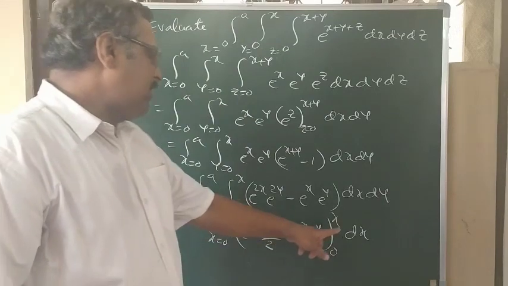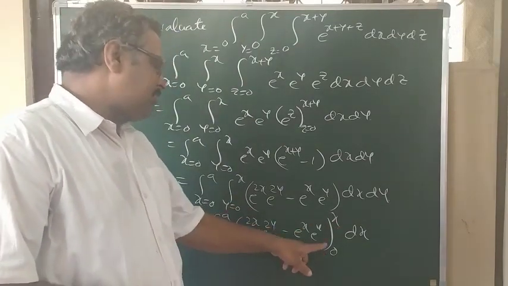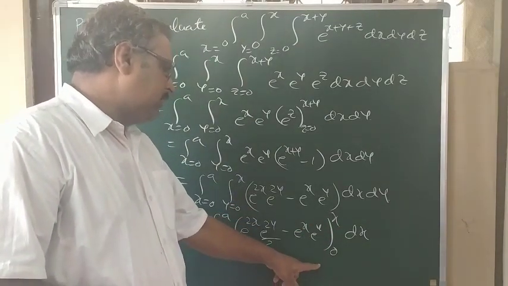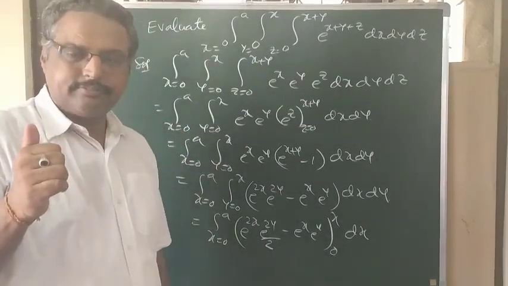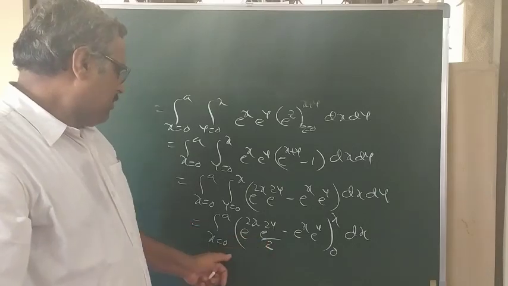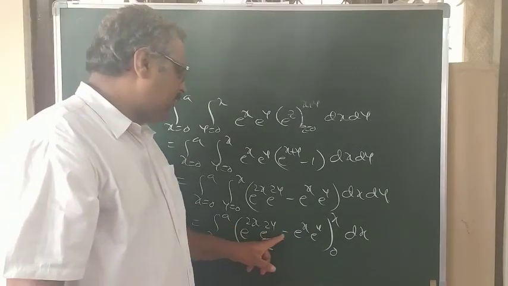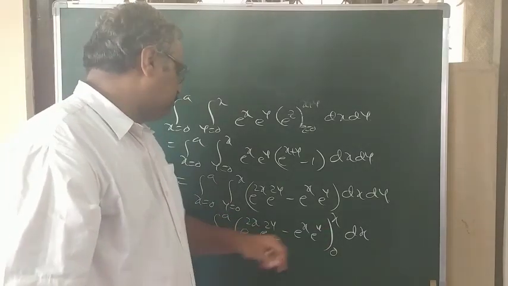Now put y equals to x and y equals to 0. So I will continue. So now substitute, put y equals to x, then y equals to 0.